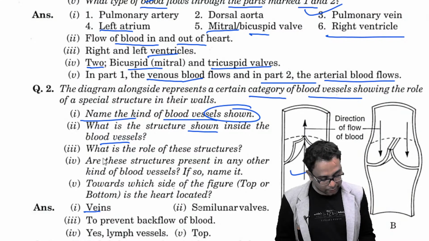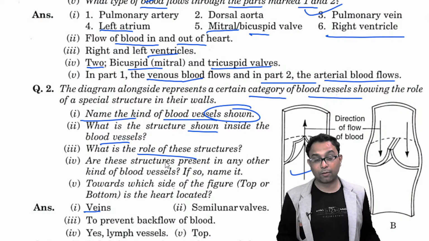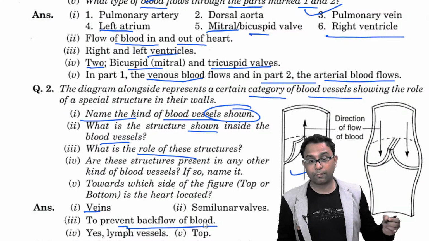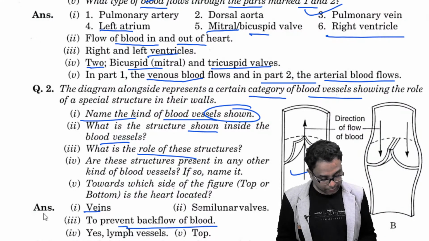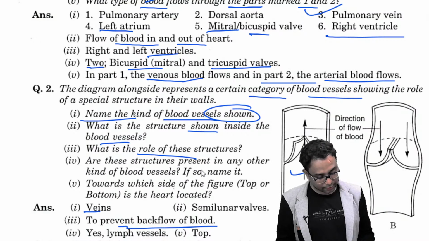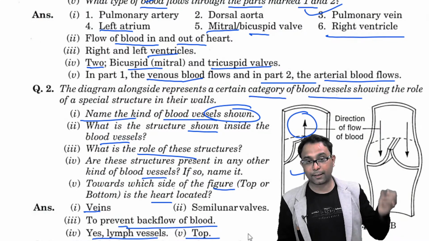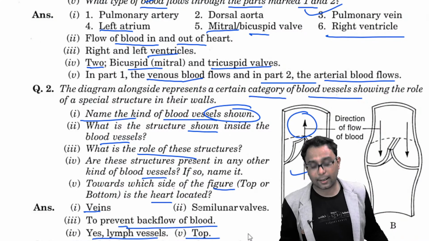What is the role of this structure? What is the role of this valve? They ultimately prevent the backflow of the blood. Next question, is this structure present in any other kind of blood vessels? If so, name it. Yes, also in the lymph vessels. Towards which side of the figure, top or bottom, is the heart located? As per the direction of the flow, the heart is present at the top.